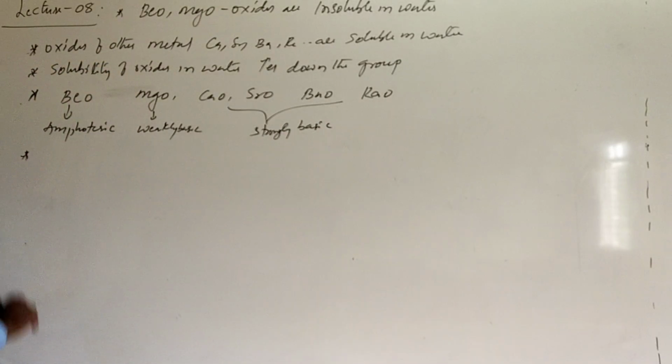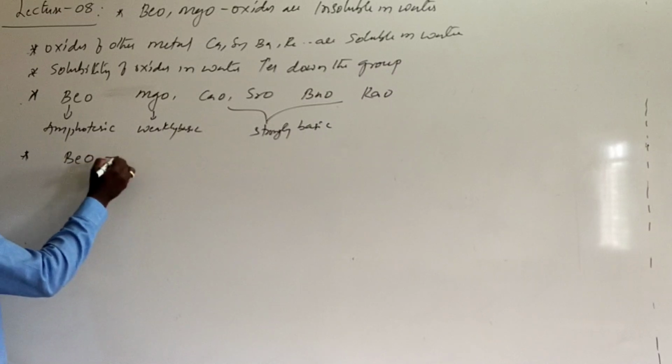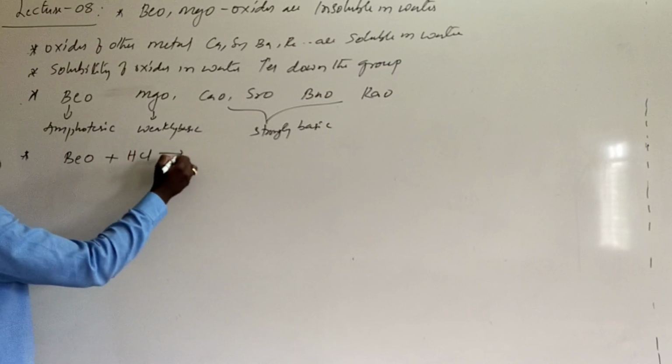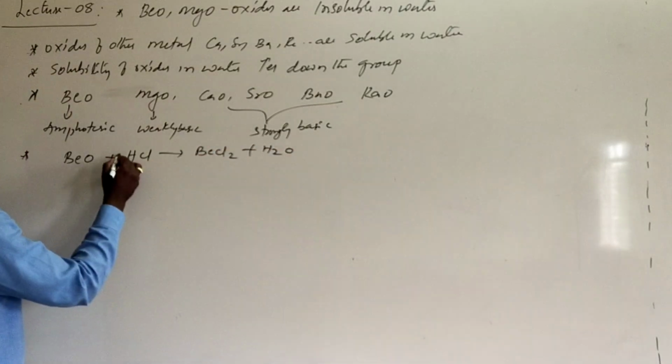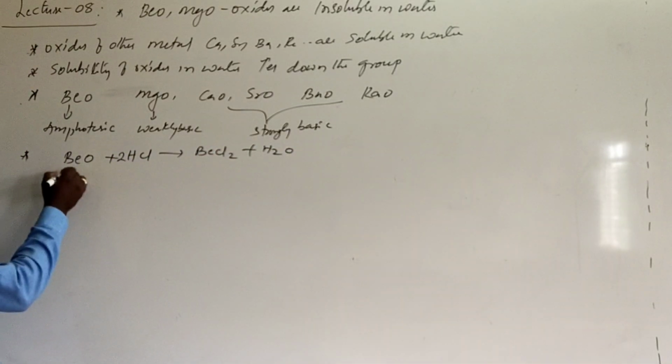And as I said, the oxides of calcium, strontium, barium are strongly basic. What is meant by this? Beryllium oxide is amphoteric. That means it can react with both HCl as well as NaOH.